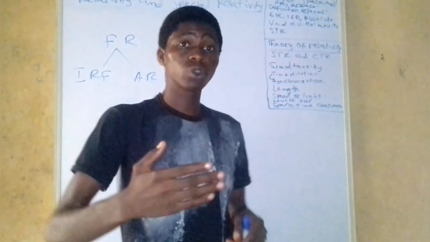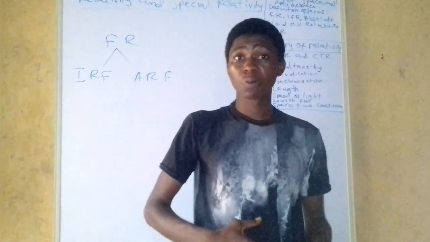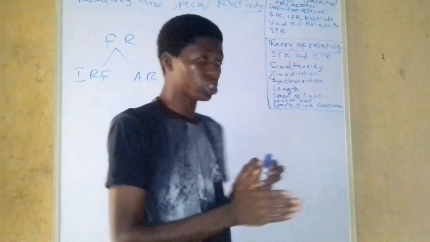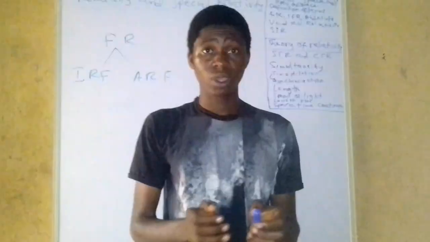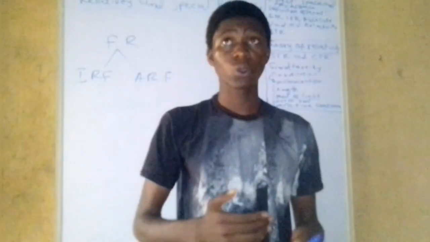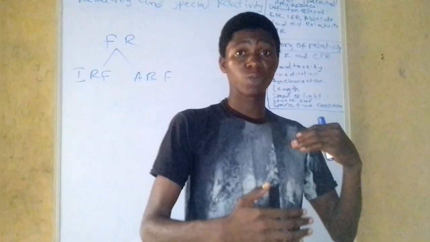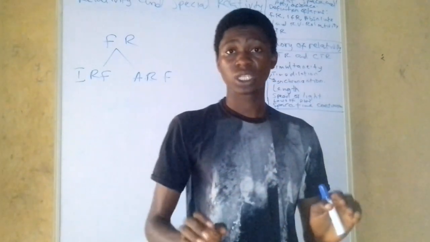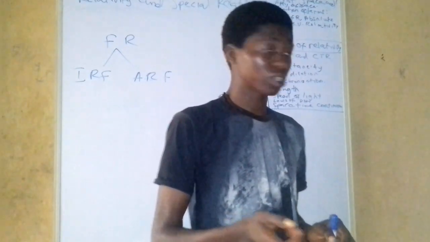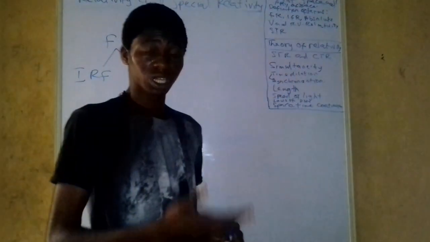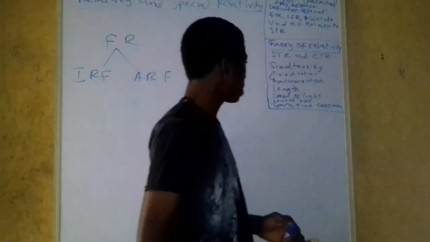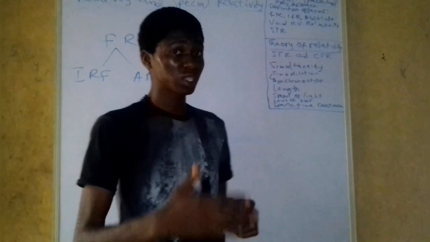So if you keep your clock in my frame of reference and say you want to measure the time, or when an event occurs in my frame, you just tell me what the time is and I will take it. You can't take it. Why? Because the time will not be the same. It won't be the same for different objects, I mean for different frames.